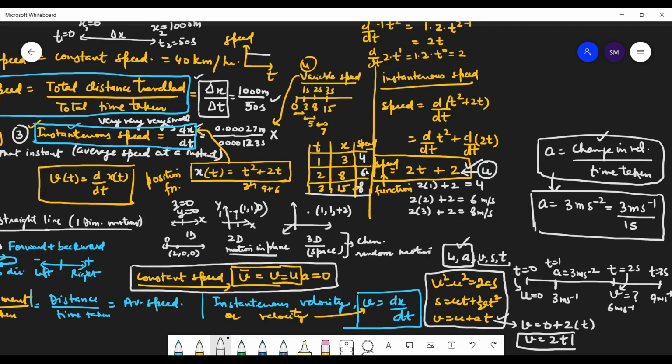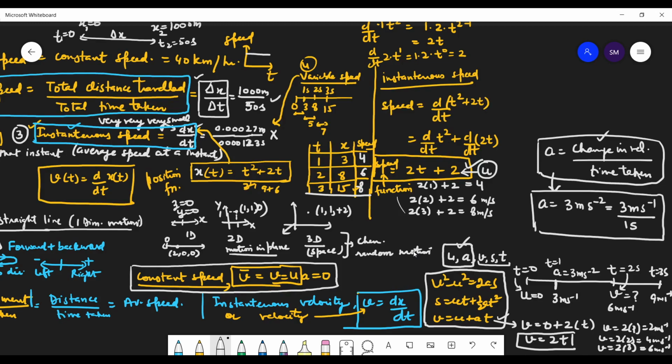Like here we were putting the value t is equal to 1, 2, 3. Similarly here also put t is equal to 1. What is the velocity? 2 meter per second. Put t is equal to 2. What is the velocity? 4 meter per second. Put t is equal to 3. So 2 into 3, that is 6 meter per second. Are you able to understand that this thing and this thing are the same?